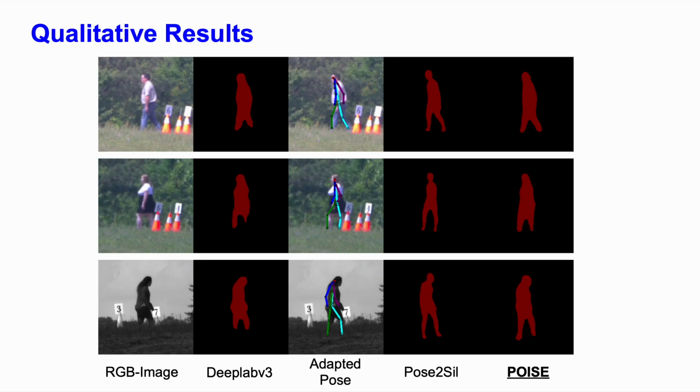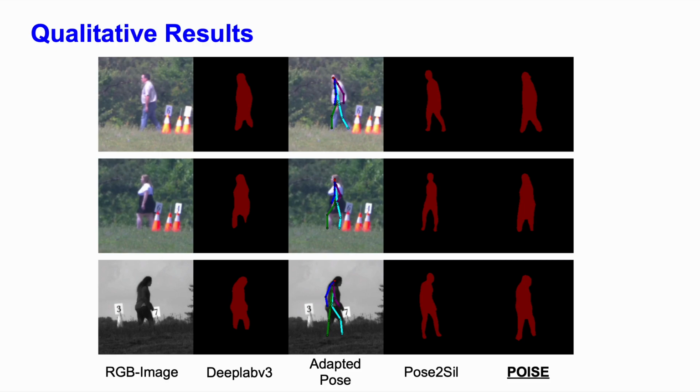Finally, we look into some qualitative results. Note that all of these images are from the BRA dataset. The BRA dataset images also suffer from atmospheric turbulence and natural occlusions. Especially in the third one, where the legs of this lady walking are covered by ground vegetation, the pose keypoints give us anatomical information, and using that information, POISE gives us far more complete human silhouettes as compared to what DeepLab V3, or IS, gives us. So this shows that POISE is a much more superior way of estimating human silhouettes under occlusions.